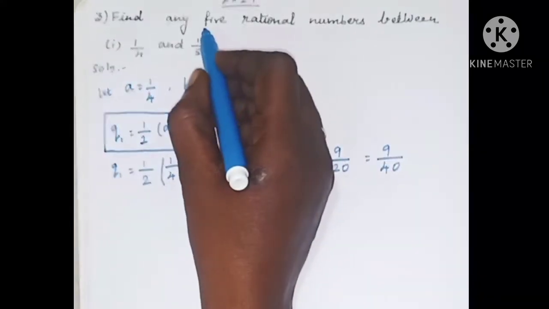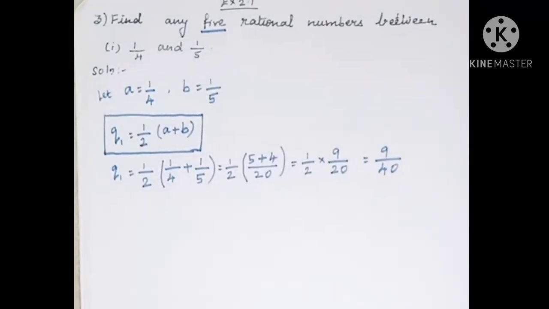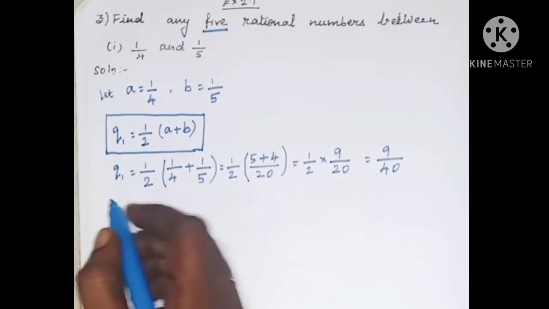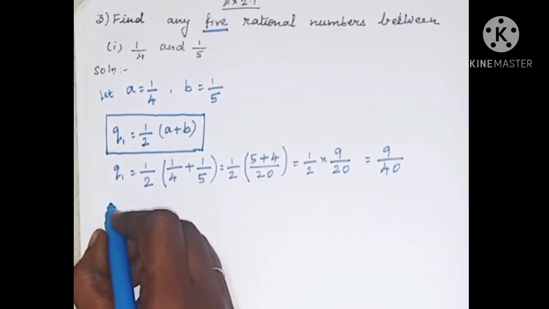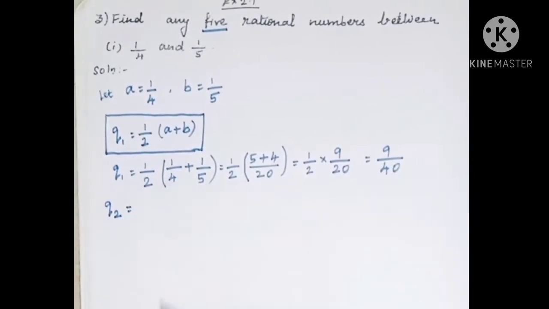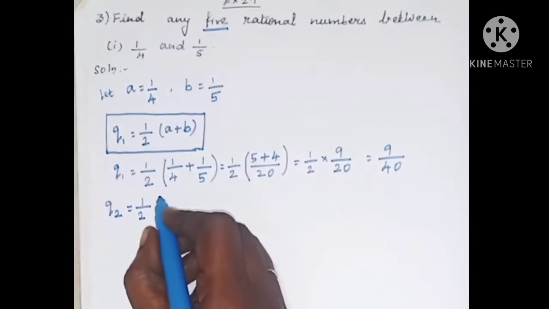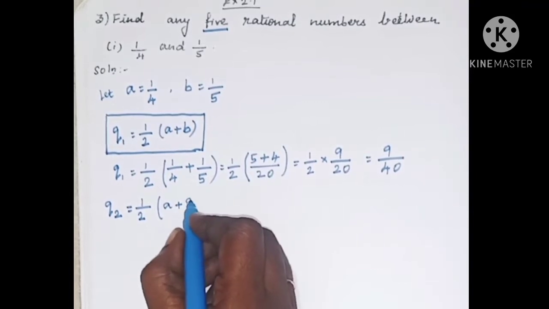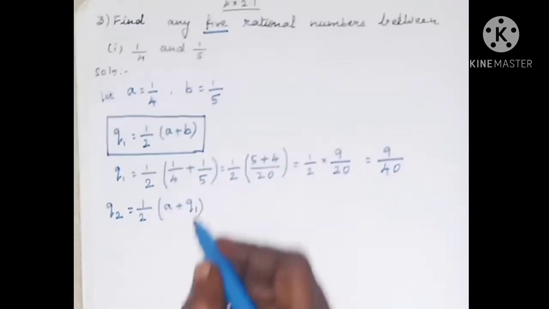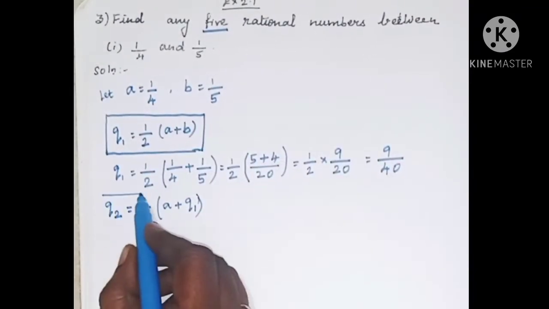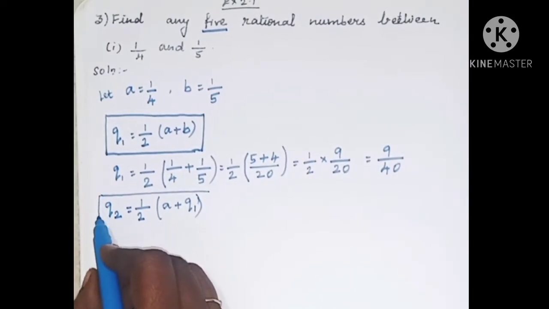Then here they are asking to find the 5 rational numbers, isn't it? So Q1 we found already. Now we have to find the next rational number Q2. So Q2 is equal to, the formula is 1 by 2 into A plus Q1. This is the formula to find the second rational number.